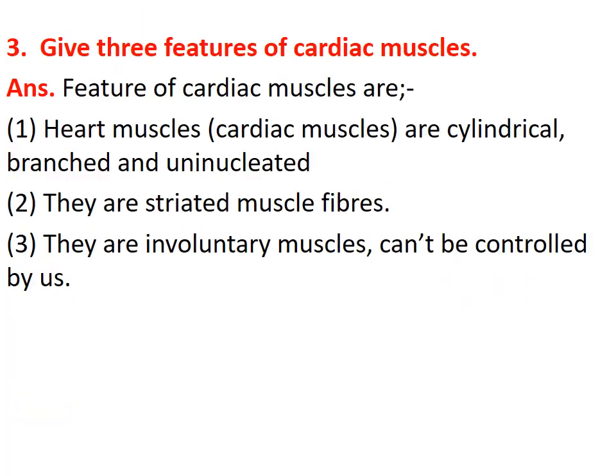Question number 3. Give 3 features of cardiac muscles. Answer. You have to write about the features. The features of cardiac muscles are, they are cylindrical, branched and uninucleated. They are striated muscle fibers. They are involuntary in nature, means they cannot be controlled by us. So these are the features of the cardiac muscles.